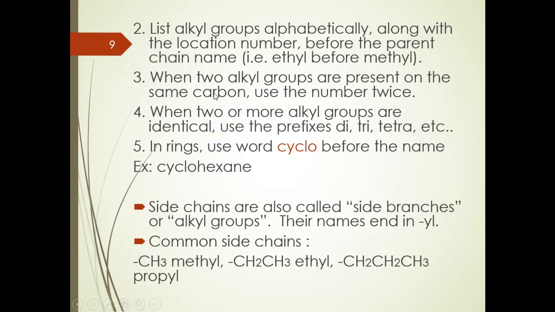Okay, some notes. If we have more than one side chain, how can I write the name? I list them alphabetically. When I have methyl and ethyl groups as side chains, I will write ethyl first before methyl, because E comes before M. This is the first note.